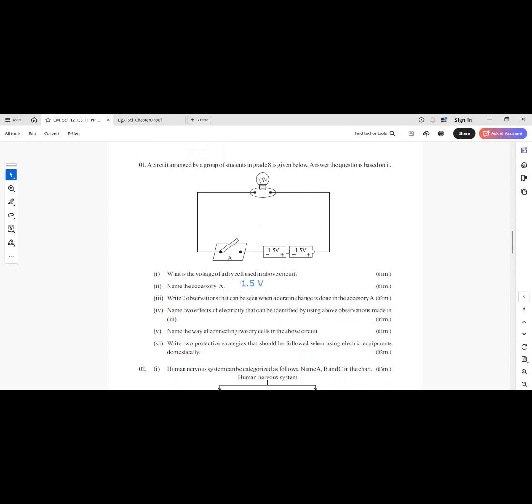Name the accessory A. It's the switch. Name 2 observations that can be seen when a certain change is done in accessory A. When we turn on the switch, we can see the bulb is lighting. And also we can feel that wires have heated. Answers: lighting up of bulb. Another one is heating of wires.